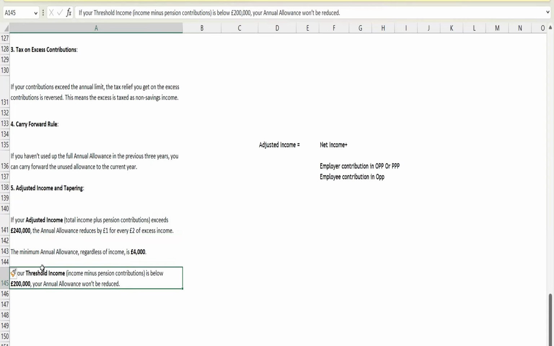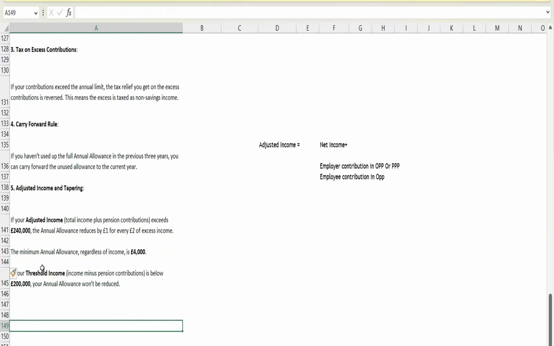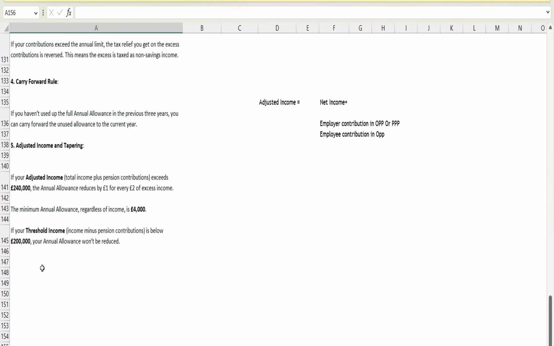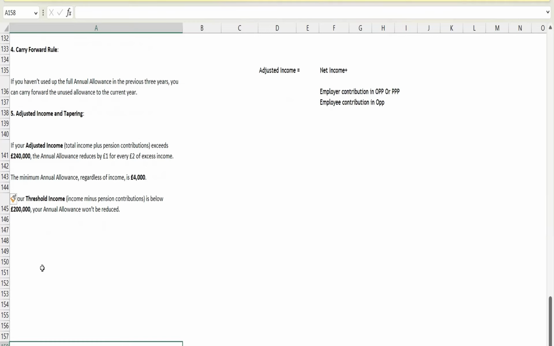Okay, and regarding the threshold income criteria, basically it is calculated by taking the net income, then we deduct the contribution in the personal pension plan. Once again I am repeating, contribution in the personal pension plan, and we have to take the gross amount. Let me write it down, it will be more clear.